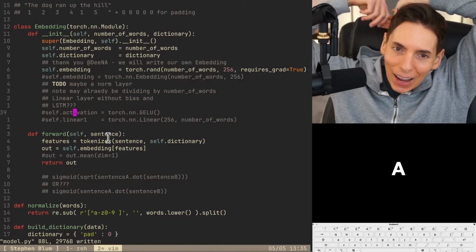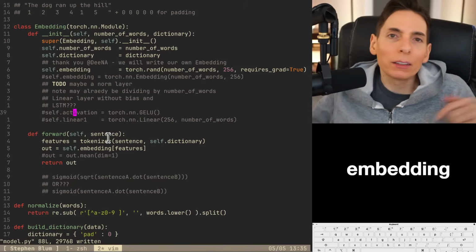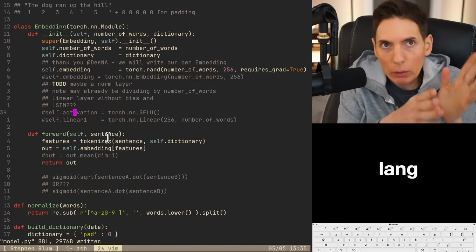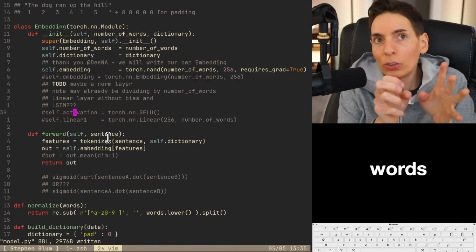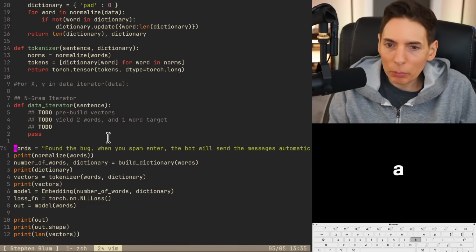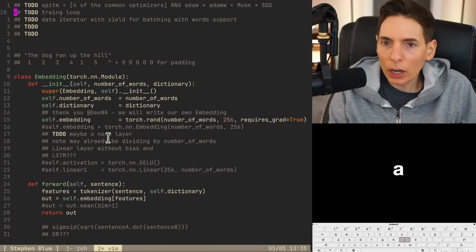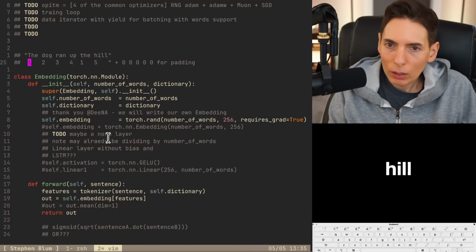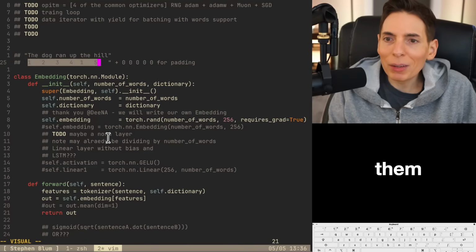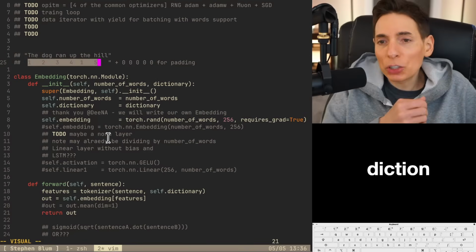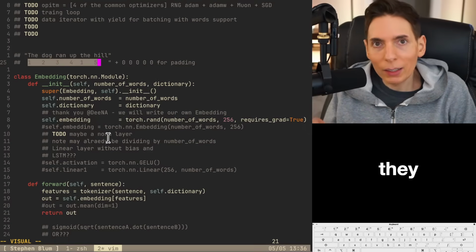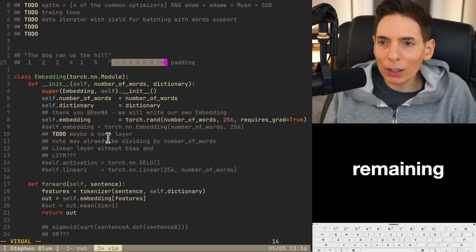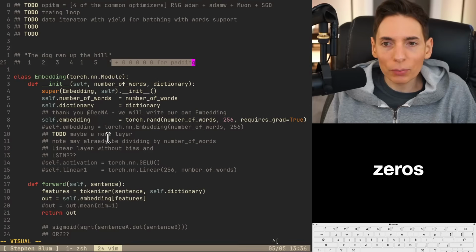We're building the embedding layer. So it's sort of like the front part of the large language model. Because when you throw words in, say you've got a bunch of words here. Actually, I've got a diagram right here. So you've got a bunch of words like, the dog ran up the hill. We need to tokenize that by converting them into an index based in a dictionary. Like what number position are they in a dictionary? We'll turn them into a number. And then any remaining context that's unfilled, we pad it with zeros.